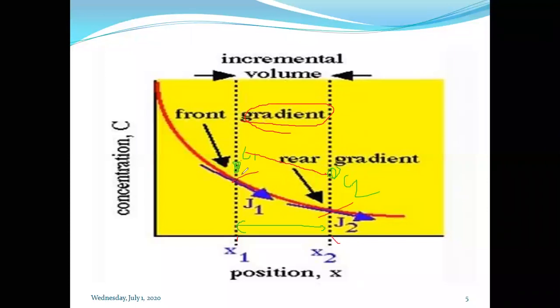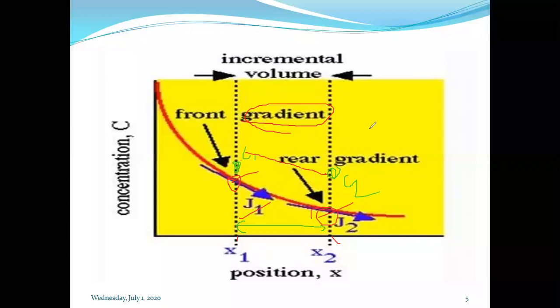So as the value of concentration changes, at this position the flux we get, that is J1, will definitely vary with these positions. So the changing concentration gradient will influence the flux also.